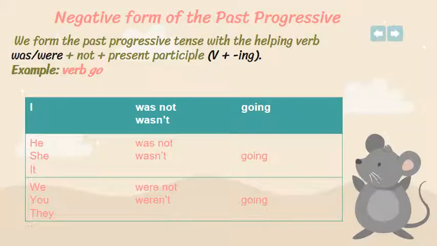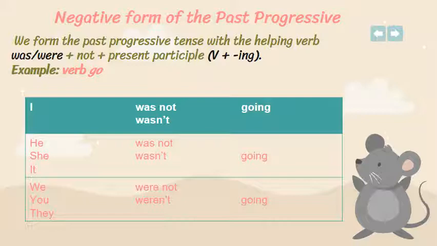Now, how should I form the negative of the past progressive? Negative. And again, I repeat, when we say negative, we mean not. Here in the past progressive, it's very, very easy. Simply, since you have the helping verb, the helper in the sentence before the main verb, just insert not between was or were and the verb with ing. Not likes to sit between the helper and the main verb, so it sits in the middle. You will say was not or were not, then you put the verb with ing.